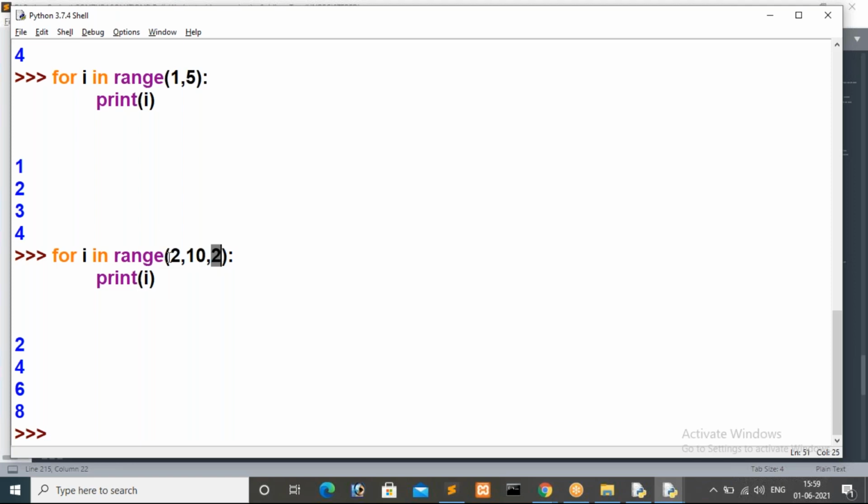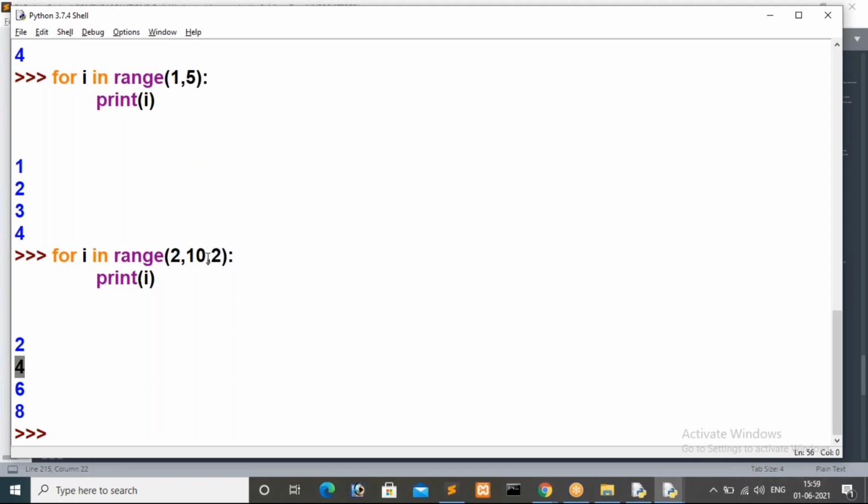In the first iteration, range will assign the value 2 to i, then we are printing. In the second iteration, range will consider the third parameter, because the first time we passed 2, now in the second iteration we have to increase the value by 2, that means 2 will become 4, so in the second iteration you will get 4.